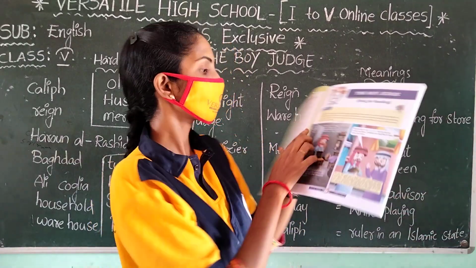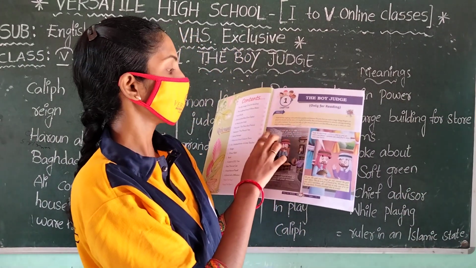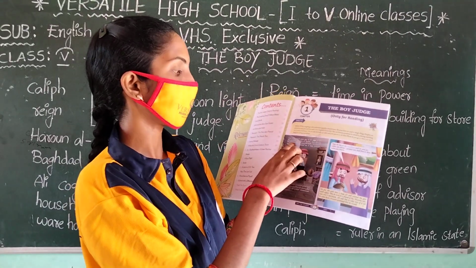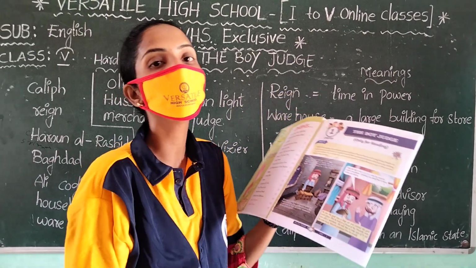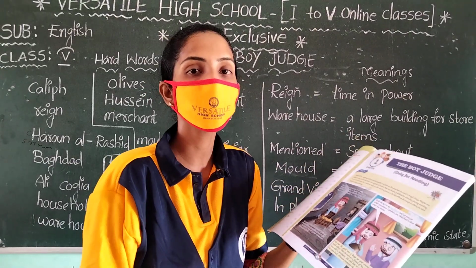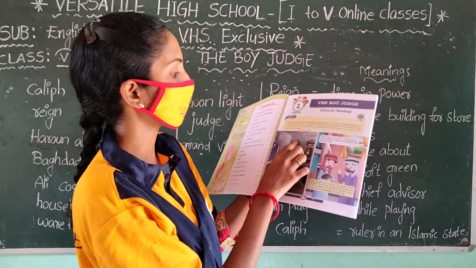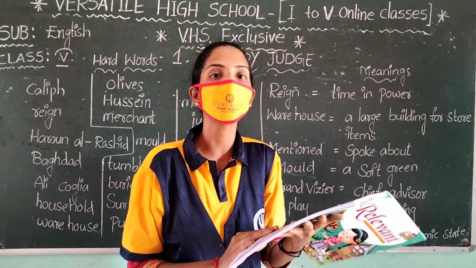Over a thousand years ago, in the reign of the famous Caliph Harun al-Rashid, there lived in Baghdad a merchant named Ali Kolia. What is the name of it? Ali Kolia. One day, Ali Kolia needed to travel on a long journey.